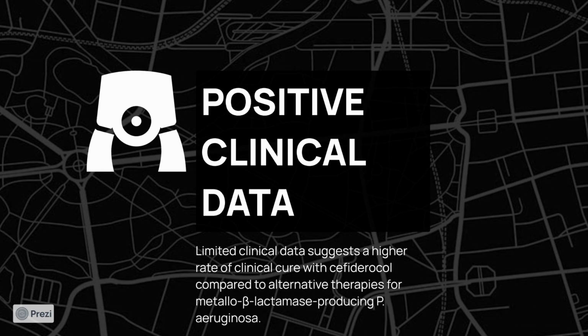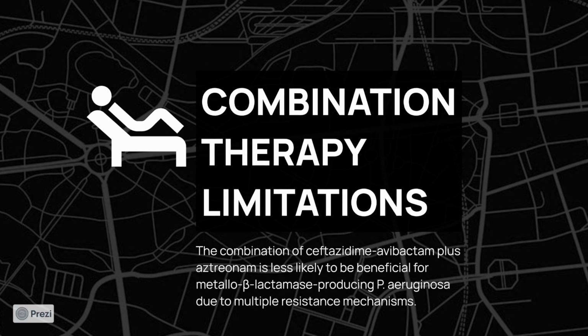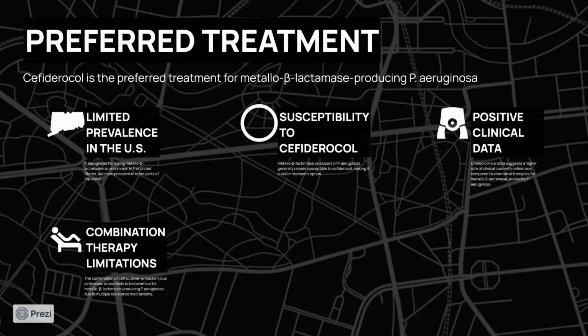Limited clinical data suggests a higher rate of clinical cure with cefiderocol compared to alternatives for metallo-beta-lactamase. Now, a combination therapy of ceftazidime avibactam with aztreonam is less likely to be beneficial in metallo-beta-lactamase producing Pseudomonas because of multiple resistance mechanisms that are already present.